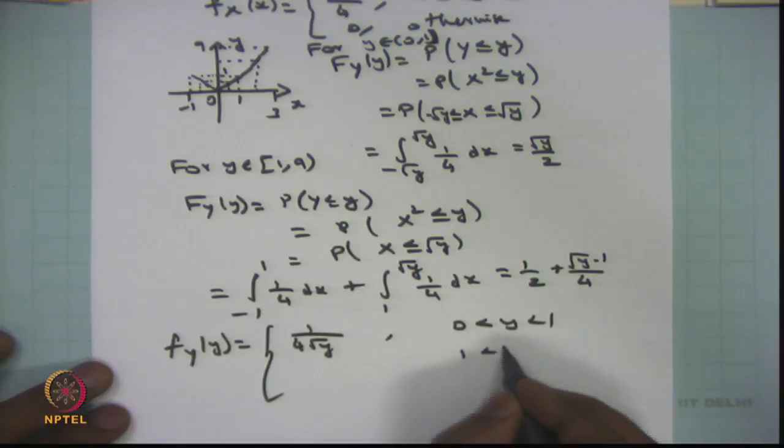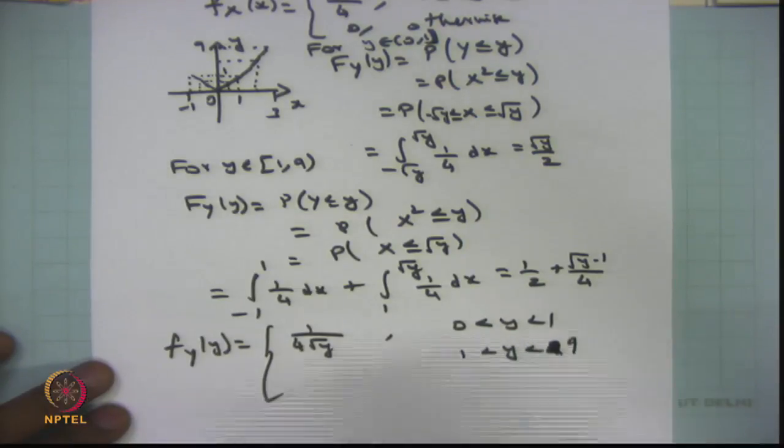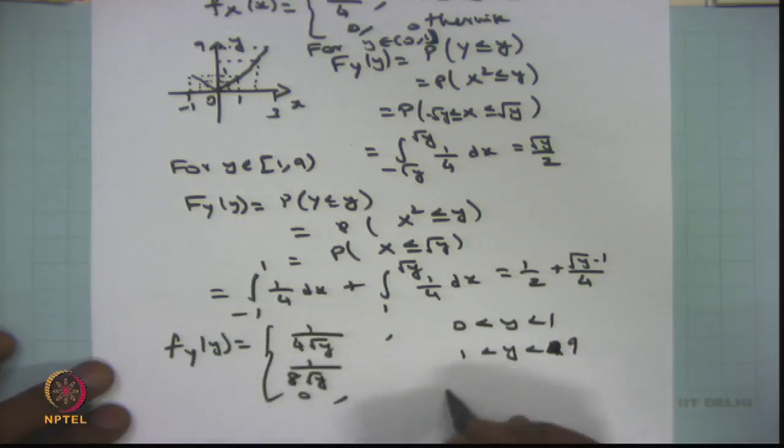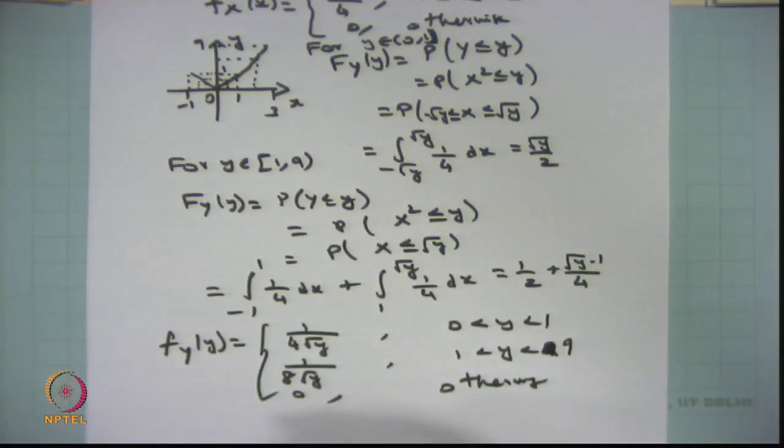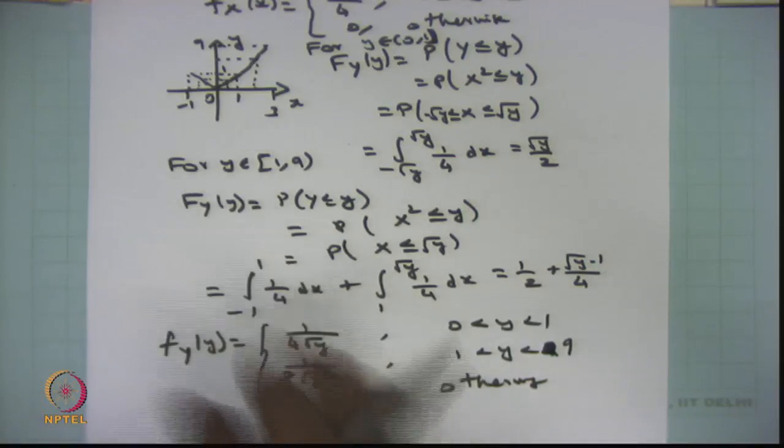When y lies between 1 to 9, you will get 1 divided by 8 times square root of y, otherwise 0. So, this is the probability density function. You can verify also by integrating 0 to 1 of 1 divided by 4 times square root of y plus integration between 1 to 9, 1 divided by 8 times square root of y, you will get the answer 1. Therefore, this is the probability density function of y. It is a very important problem.